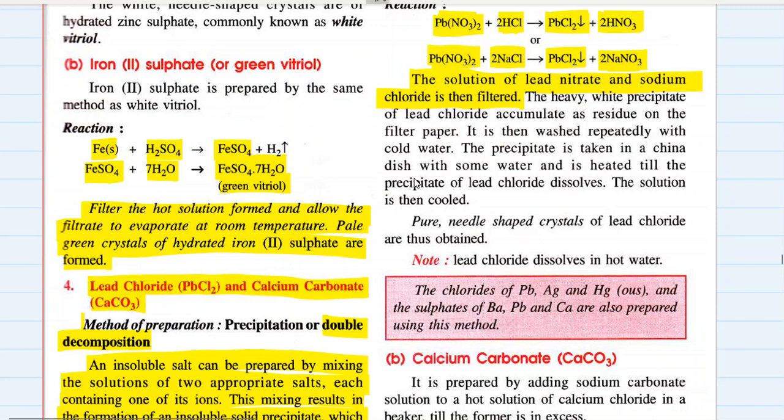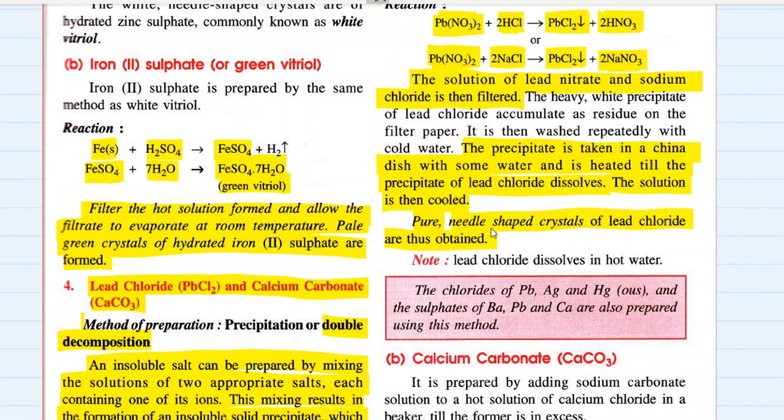on filter paper. It is then washed repeatedly with cold water. This precipitate is taken in a china dish with some water, and it is heated till the precipitate of lead chloride dissolves. The solution is then cooled, and pure needle-shaped crystals of lead chloride are thus obtained.